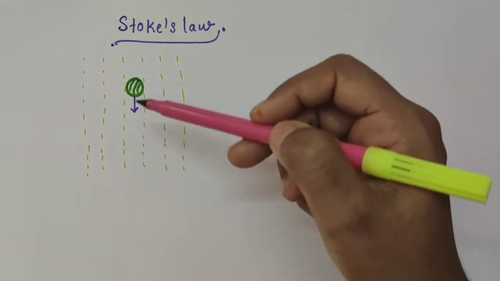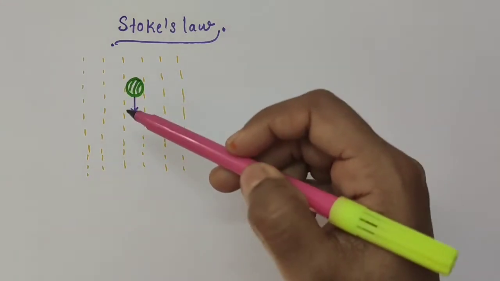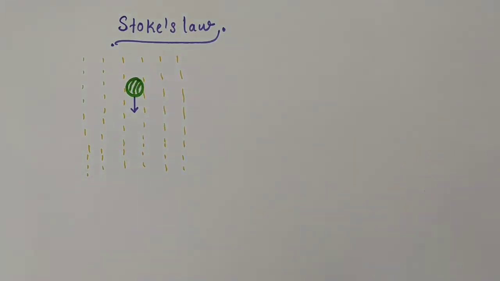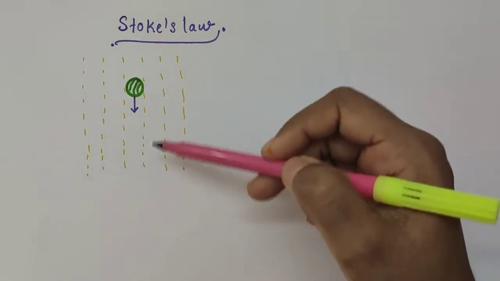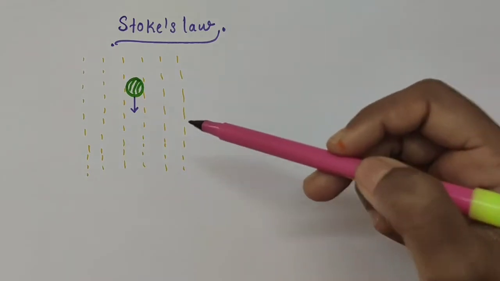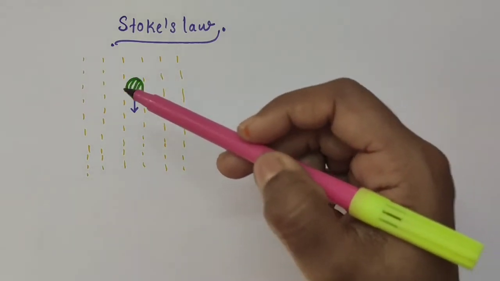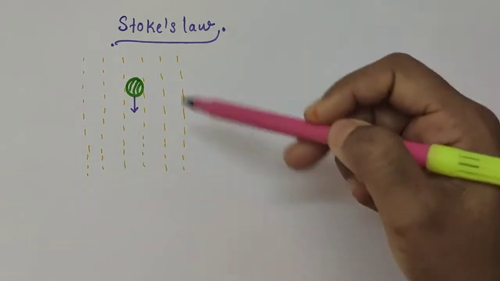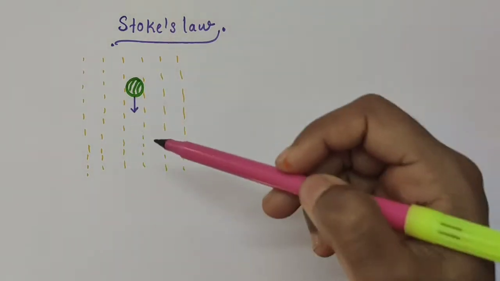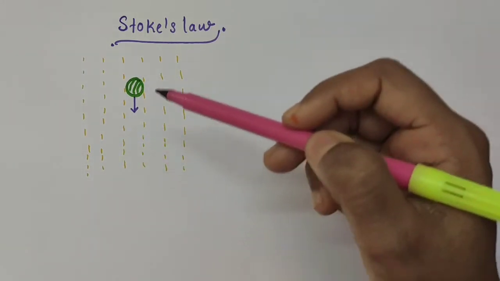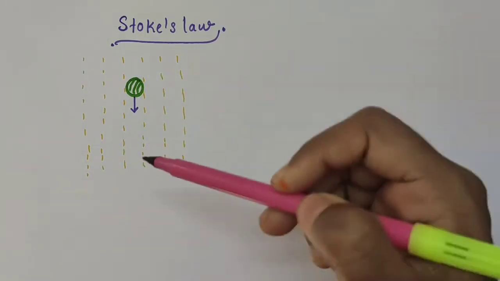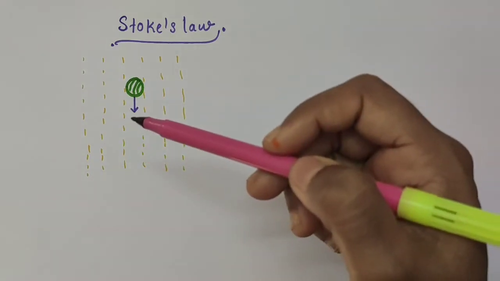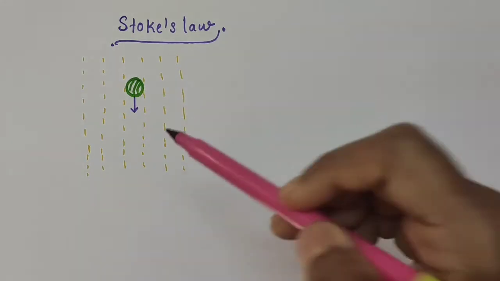When it falls through the fluid, the body drags the layer of the fluid which is in contact with it. We can consider so many layers of the fluid here. The layer of the fluid which is in direct contact with this body gets dragged with the body and the other layers are here. This will set up a relative motion between the different layers of the fluid, and as a result the body experiences a retarding force between the body and the fluid.